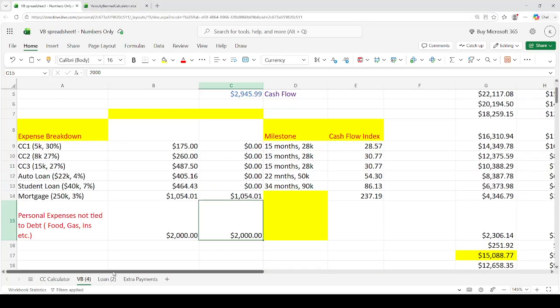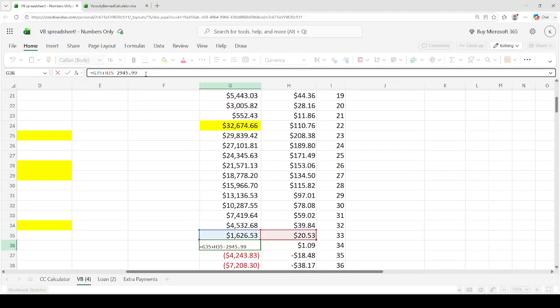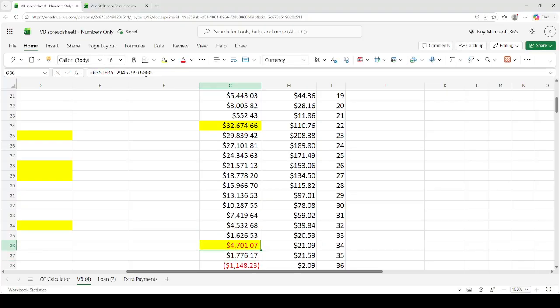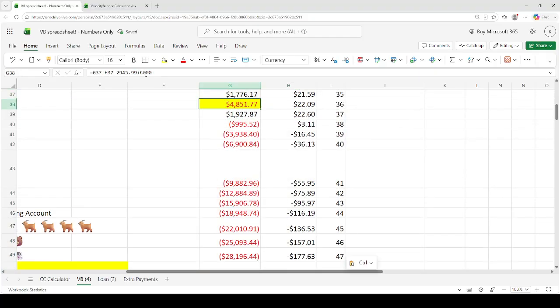And so if you want to see how this looks, I'm just going to move a small amount. We'll just say $6,000 into the line of credit. And then guess what happens here? It just gets paid off in 2 months, right? So it's a relatively easy way of paying your debt using what's called a line of credit. And one of the reasons why you would want to do this is because the line of credit is the only tool that the bank provides where you can easily put your money in and take it out, right?